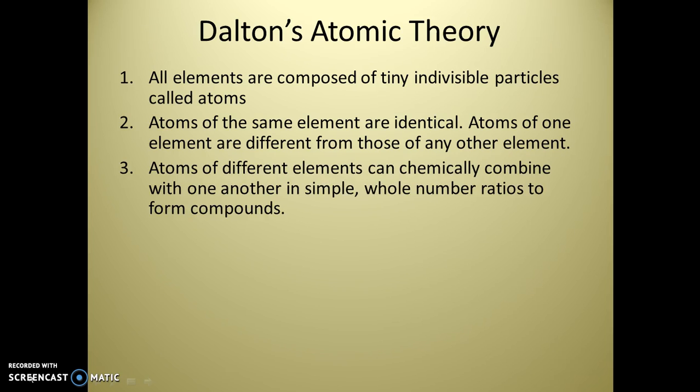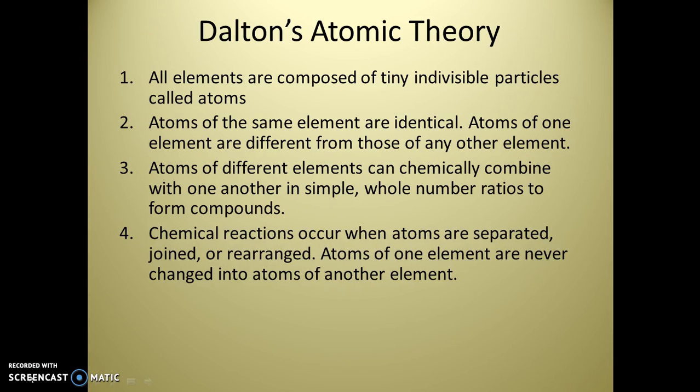Atoms of different elements can chemically combine with one another in simple whole number ratios to form compounds. So we can take hydrogen and we can take oxygen, and we can combine them in a 2-to-1 ratio to get water. So 2 hydrogens for every 1 oxygen is going to make us have water if we can combine them chemically.